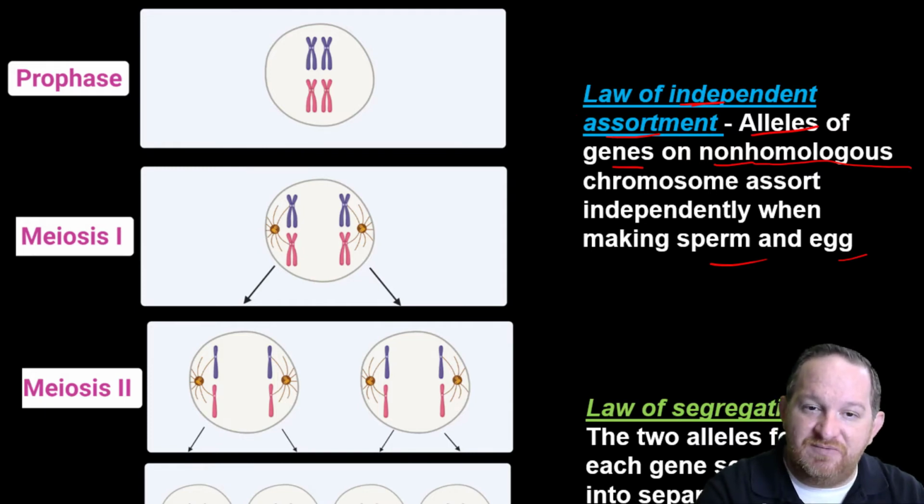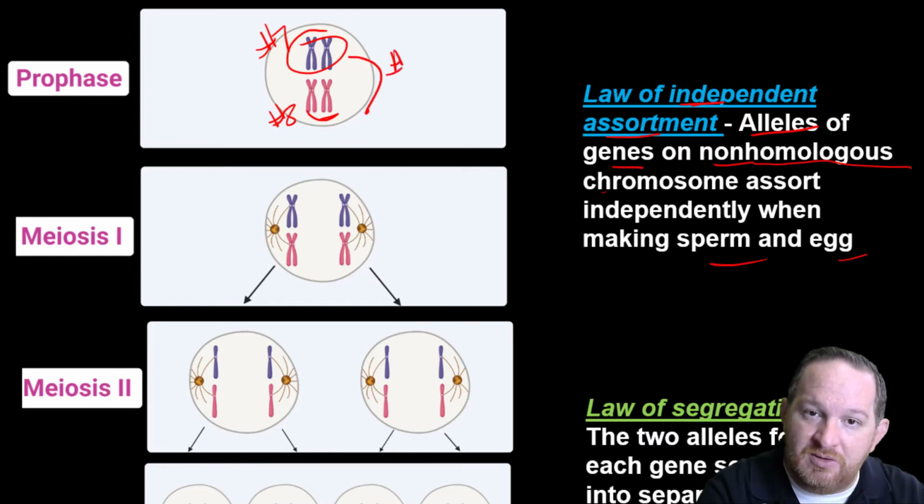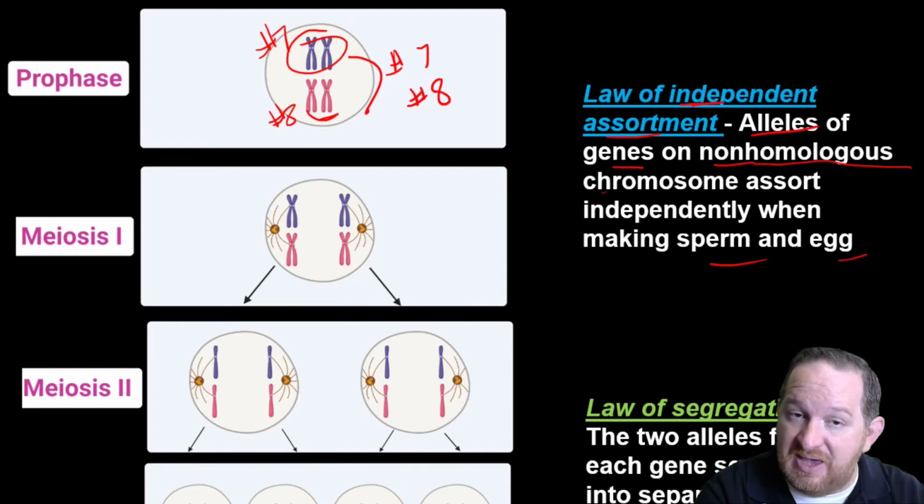here we have two non-homologous, right? Okay, so in here, the blue, those are both homologous. That's the same. Let's say those are number 7 chromosomes, and let's say these two are both number 8s. So when we're saying non-homologous chromosomes, we're actually talking about one number 7 and one number 8. Those would be non-homologous. They're not the same.